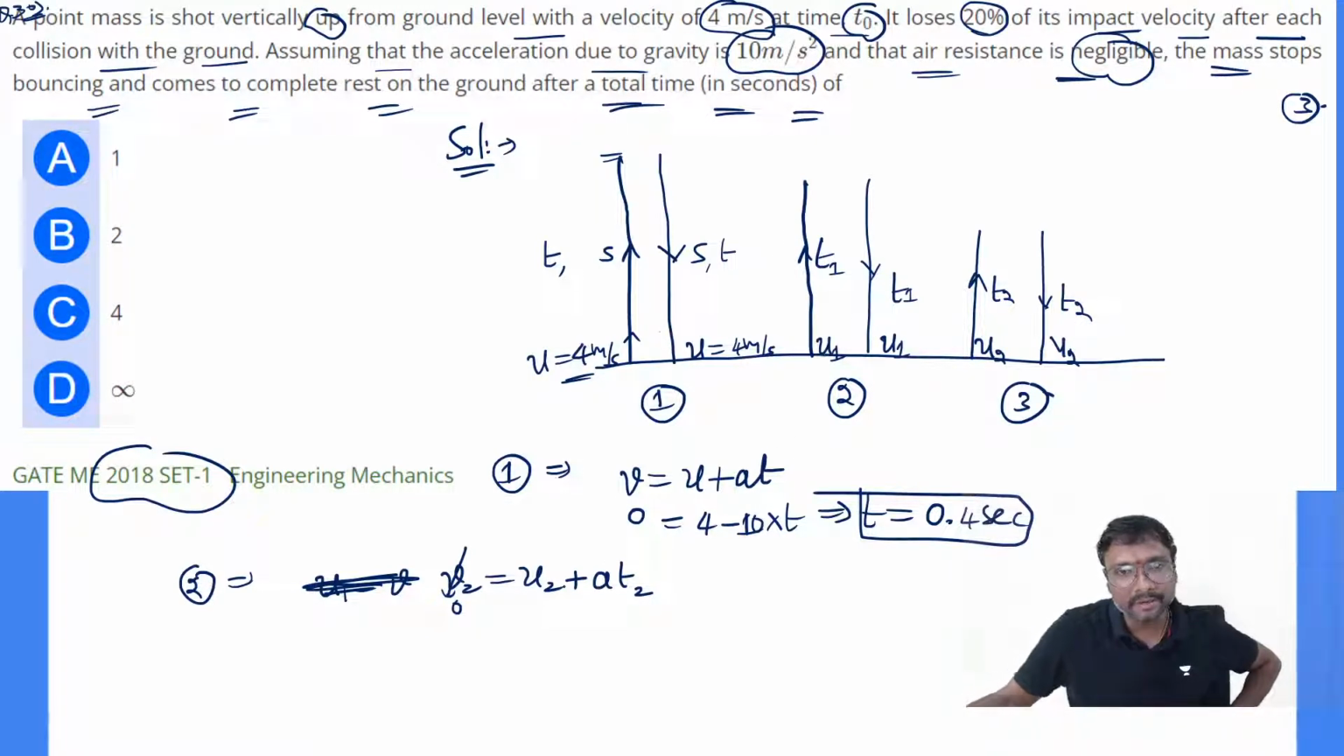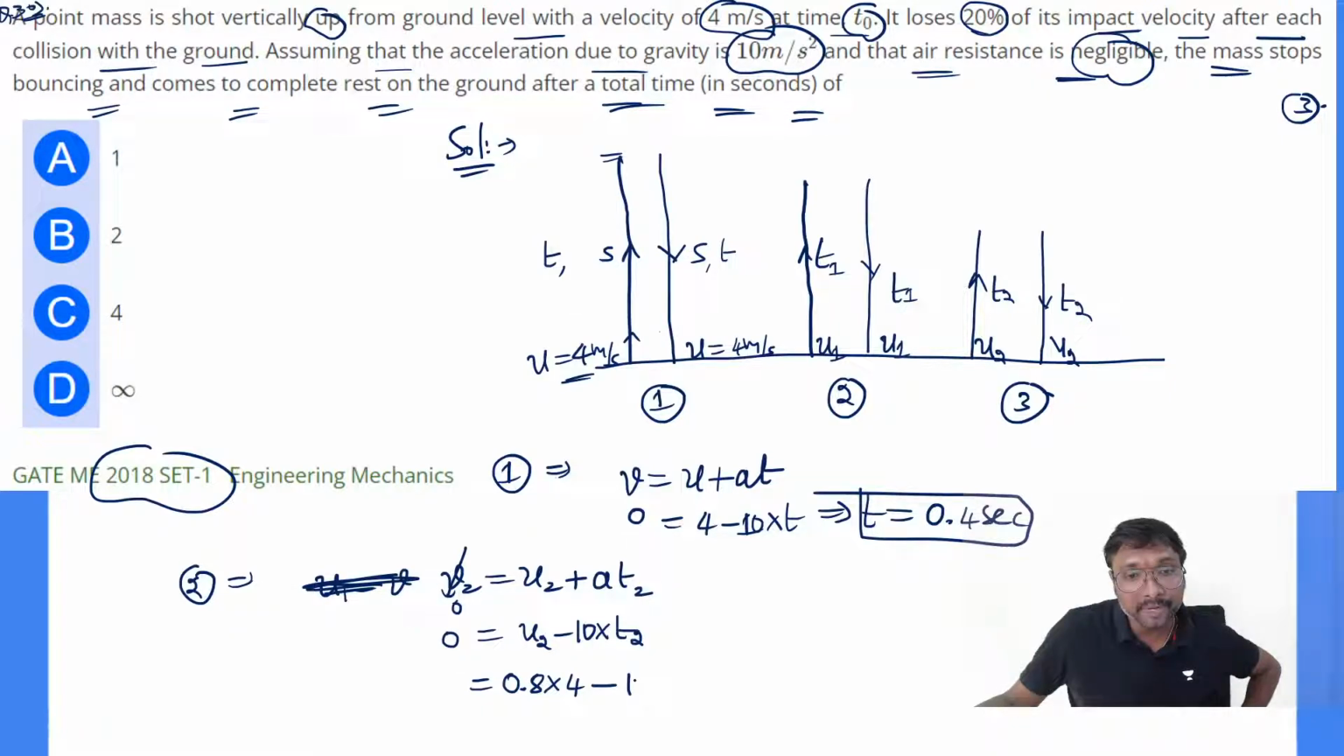So acceleration due to gravity, now if we observe, 0 will be equal to u2 minus, which one? This is 10 into t2, okay, 10 into t2. It is reducing now. How much is it reducing? 0.8 times. That u2 will be taken as 0.8 times that 4 now. 0.8 times 4 minus 10 into t2 equals 0. Then you will get the t2 value, which is 0.32 seconds. So t1 to t2, what is that?